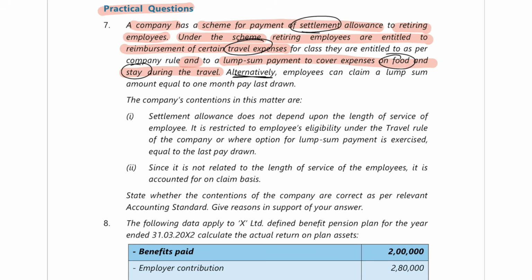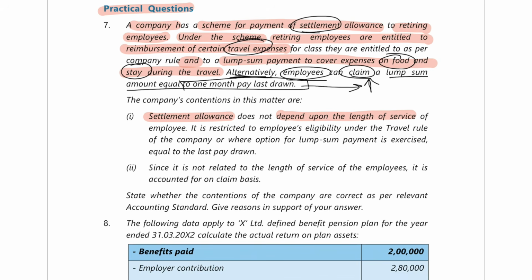Or alternatively, they have another provision that employees can claim a lump sum amount equal to the 1 month last paid pay. So whatever your monthly pay is at the last, you can get that as a lump sum payment. Here, the question is that this is a settlement allowance, and it does not depend on the length of service. It depends on your travel, or on your last drawn salary, and not on how much time you are going to serve in the company.